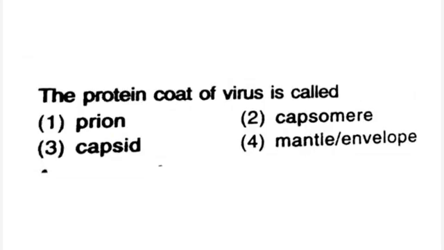The protein coat of virus is called 1. prion, 2. capsomeres, 3. capsid, 4. mantle or envelope. Right answer is 3, capsid.